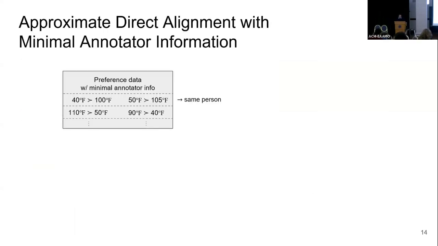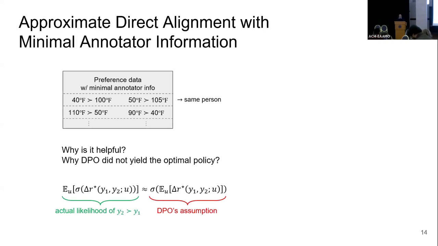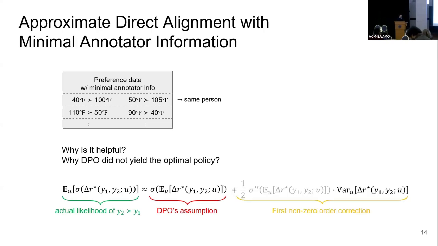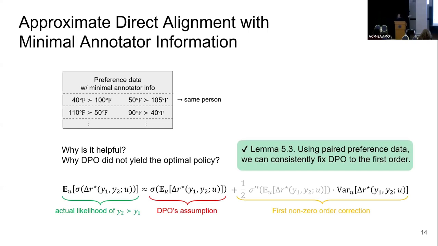So let's try to collect a little bit more information. Instead of asking one question from annotators, let's ask them two questions. And it might be a little puzzling why this is useful. If I want to answer that, I need to get into why DPO is actually not doing well, but I'm not going to do that. I'm just going to tell you that if you collect data like this, which is not too much to ask actually, it's just matching two different responses of users, we can actually improve DPO to the first order. So we can do significantly better.